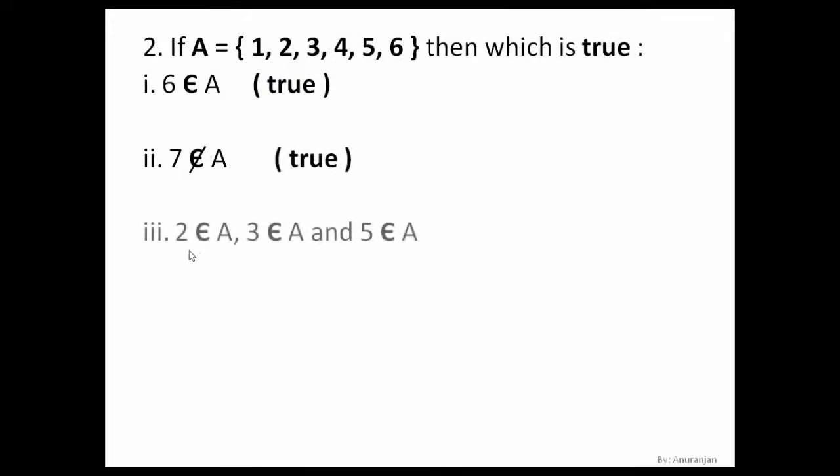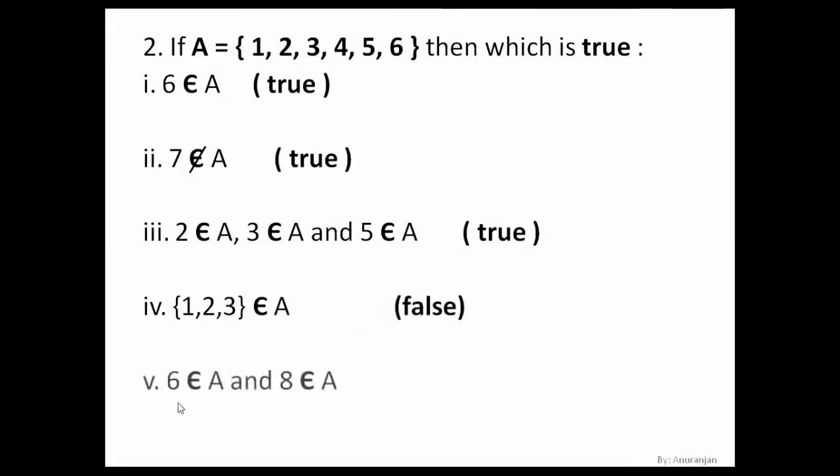Next, 2 belongs to A, 3 belongs to A, and 5 belongs to A. Let's see, 2 belongs to A, 3 belongs to A, and 5 also belongs to A. So this is true. Next, a set which includes 1, 2, 3 as the element belongs to A. So if brackets are given, it means it is a set, and this set itself cannot belong to A. If it was the elements alone, then it was an element of A, but here it is a set, so it will not belong to A. So it is not true, meaning false.